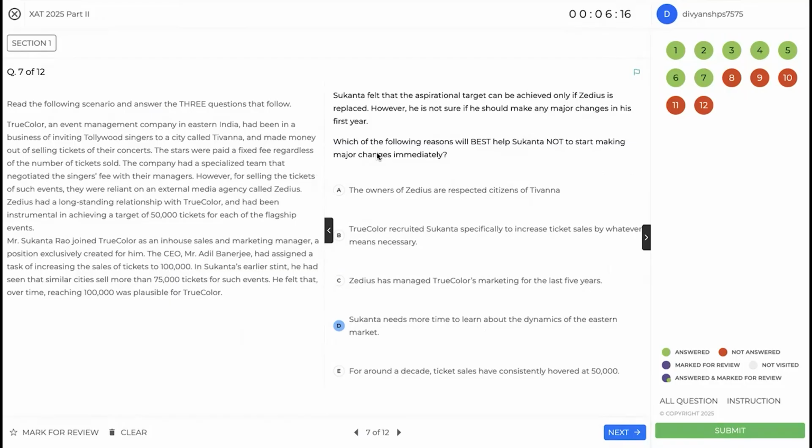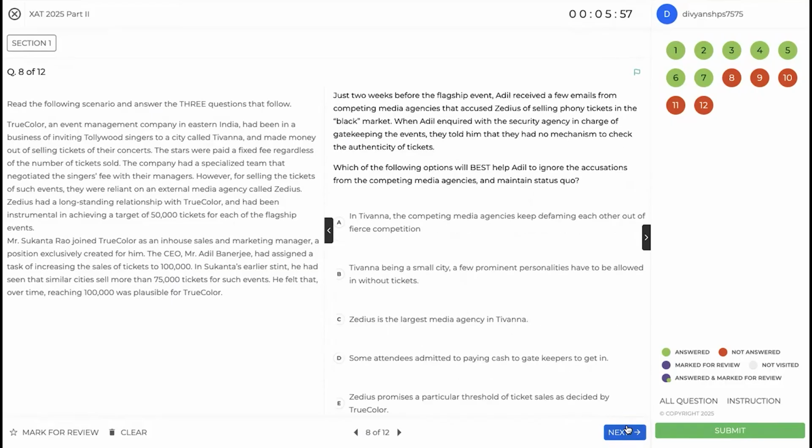Do not make major changes immediately because you need to learn about the dynamics of this particular market. For around a decade, ticket sales have consistently hovered. Again, this is not a solid enough reason for this. This would actually mean that you should probably do something disruptive. All right, just 2 weeks before, Adil receives a few emails complaining about selling phony tickets.